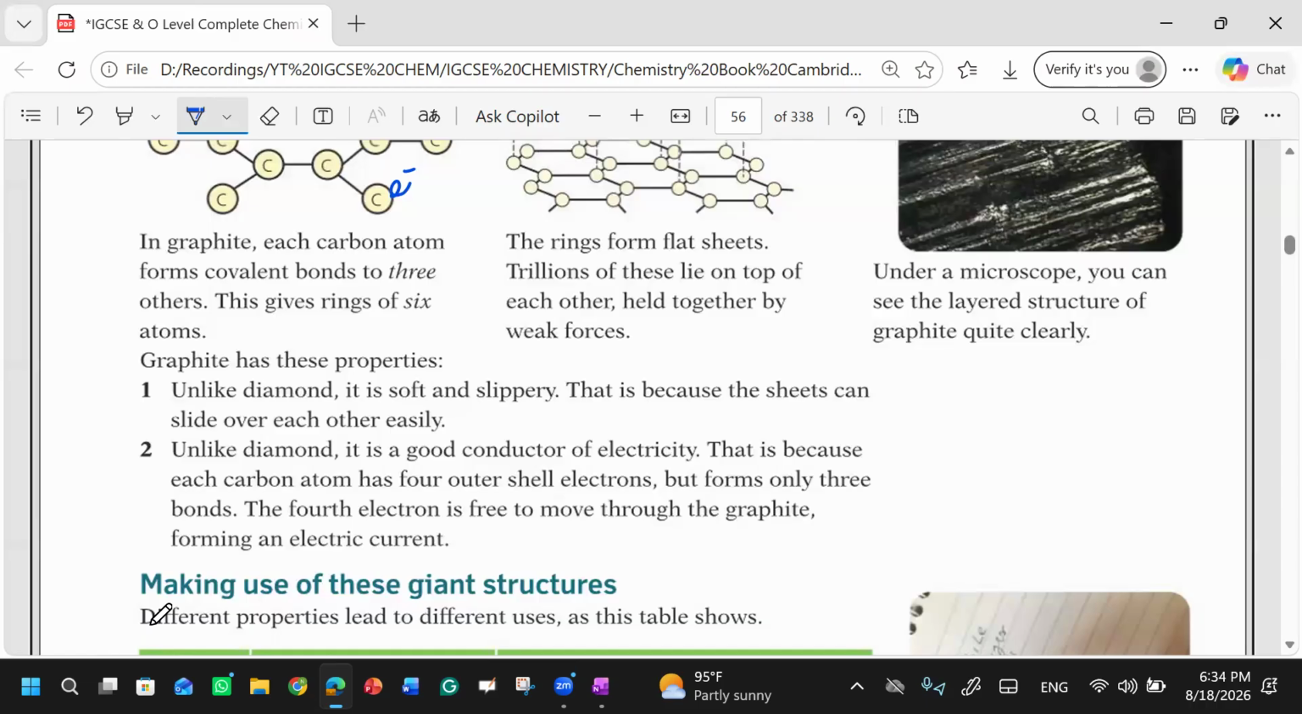Yes. So basically diamond is hard and not slippery, but in graphite it's soft and slippery because of the space it's given. The bonds aren't as strong in graphite. And that's why it's also a good conductor of electricity, because the carbon atom has four outer shell electrons but forms only three bonds, so the fourth electron is free to move. That's why it conducts electricity, because of the free electrons. Okay. Yes.